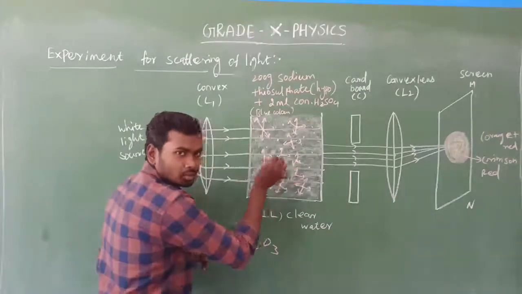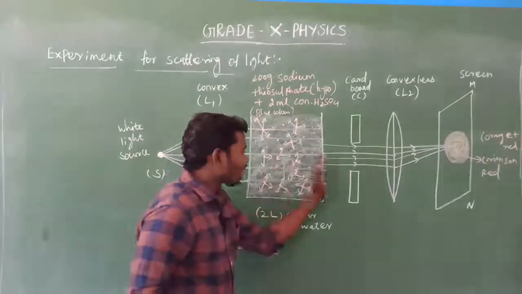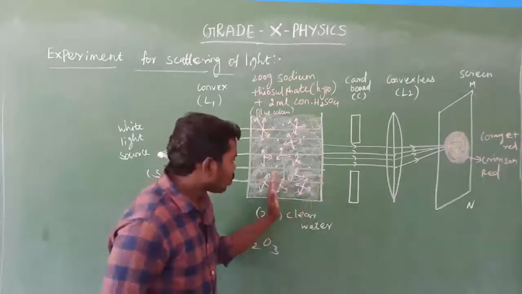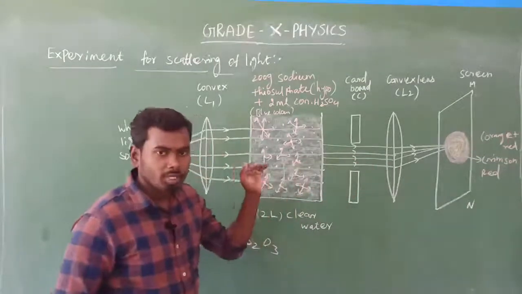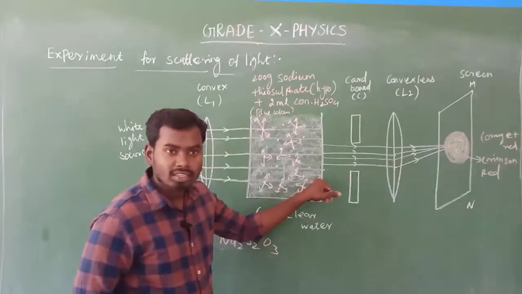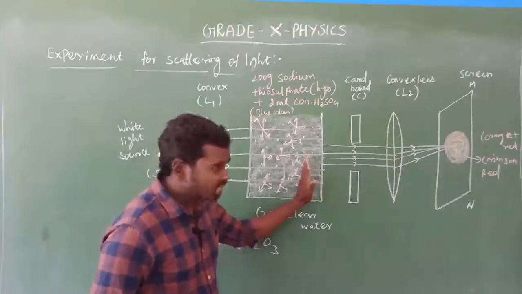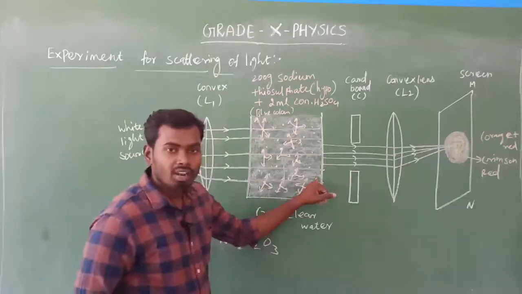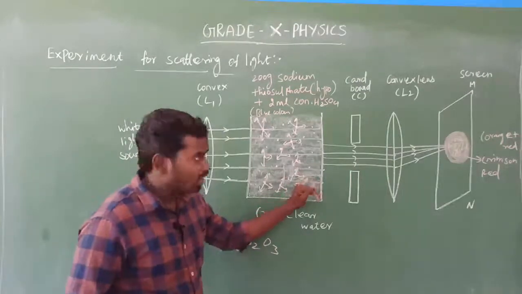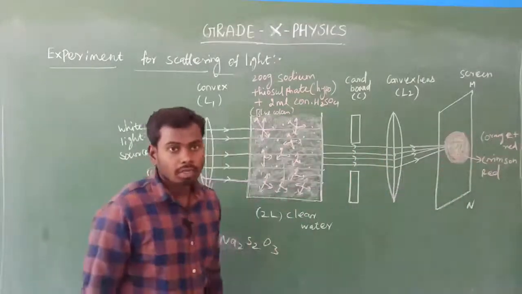So the blue color got scattered up to this part. Am I right? There is another part of the solution, so there will be sulfur particles. When the distance increases, the visible spectrum's traveling distance increases. Most of the lower wavelength visible spectrum got scattered before here. Only the higher wavelength visible spectrum is then scattered by the sulfur particles. That is the reason why there will be crimson, red and orange color.